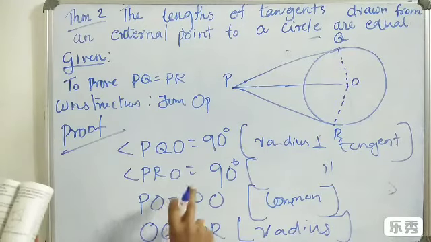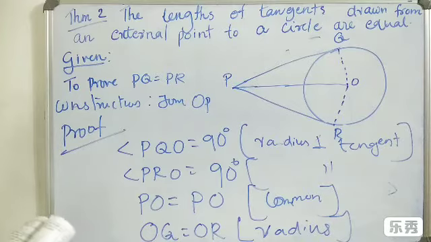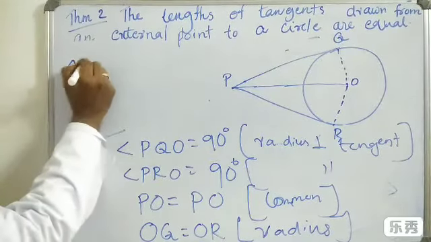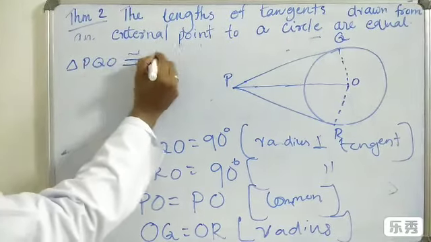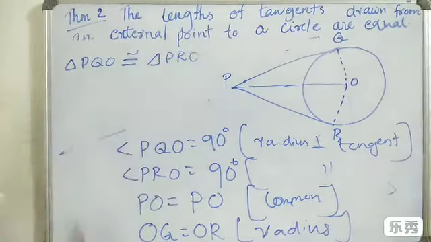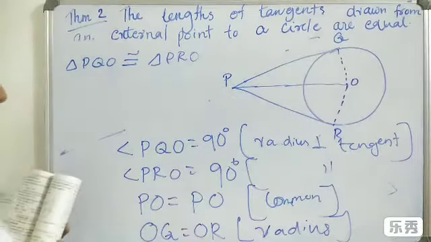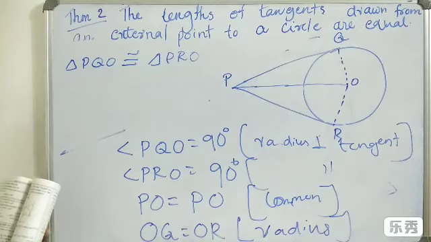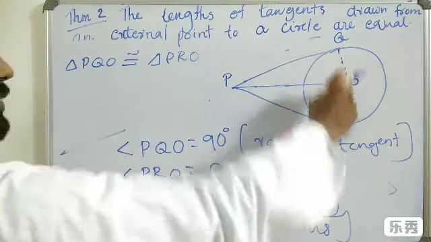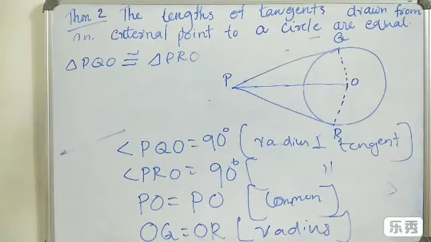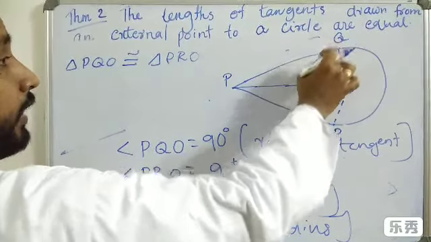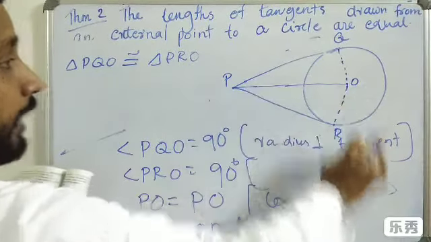So these two triangles, triangle PQO and triangle PRO, are congruent. The reason is that both are 90 degrees, so they are right triangles. The angle opposite the 90 degrees is the hypotenuse, so PO is the hypotenuse.